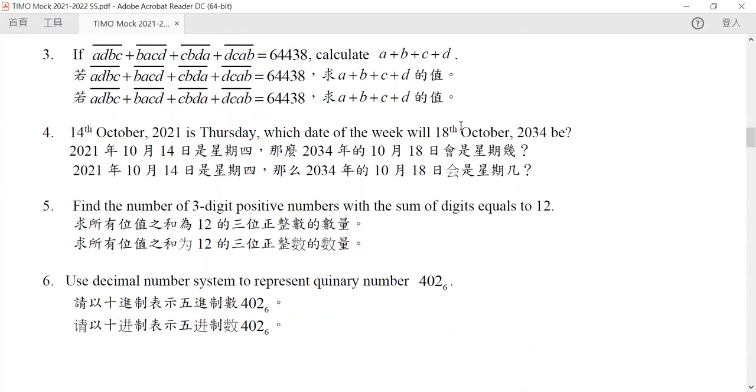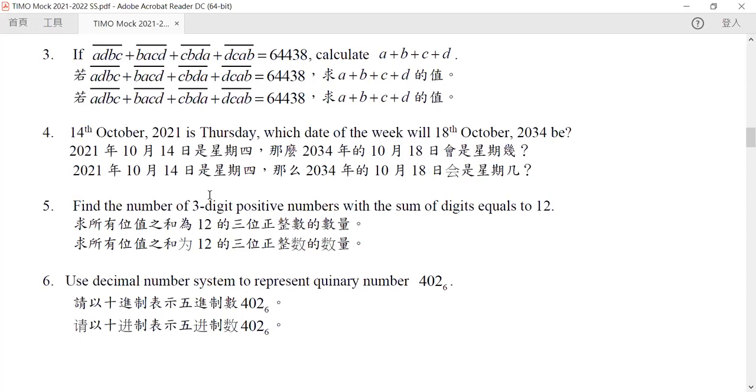Now, again, for this kind of question, all you need to do is calculate how many days have passed to go from our first date, October 14, 2021, to our last date, October 18, 2034. As long as you know how many days have passed, you can calculate it as the number of weeks and the days remaining. And you know that if a week has passed, the day of the week does not change.